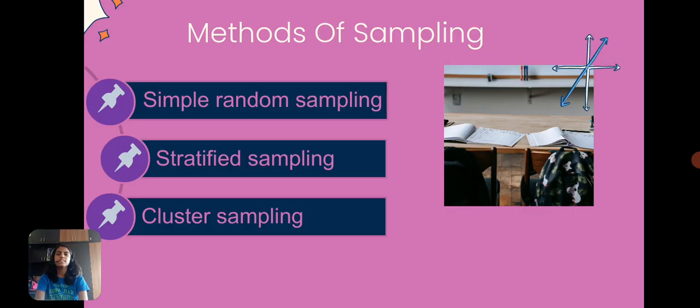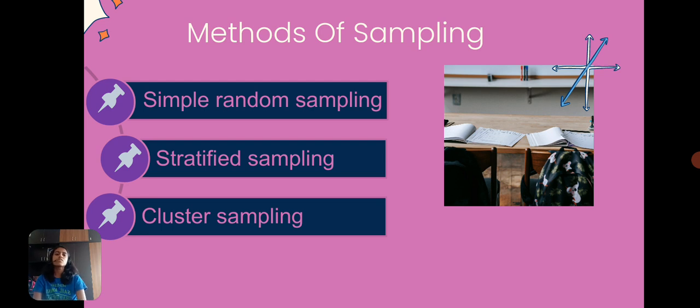So what are the methods of sampling? There are random sampling, that is simple random sampling, then stratified sampling and cluster sampling. When we talk about simple random sampling, as I told you in the school example, we are just going to take one example of an object and one example of a population and sample between them. When we talk about stratified sampling, a lot of populations are going to be judged based on one object.